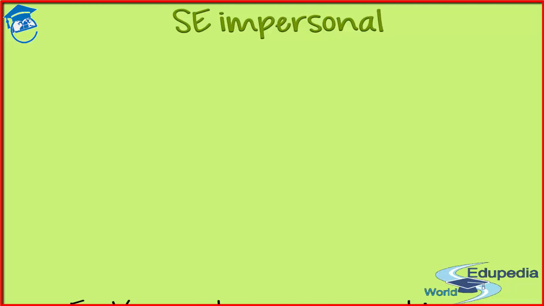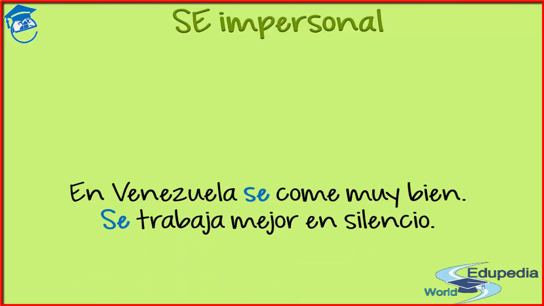In English, sometimes for this kind of impersonality, you would use we or you. But in Spanish, only using the pronoun se plus the verb, you can create this kind of impersonality. Look at the difference between this one and the other one. You say se come, se trabaja. With the se impersonal, no tiene sujeto. You don't have any subject. And even if you try to find it, it's not possible.